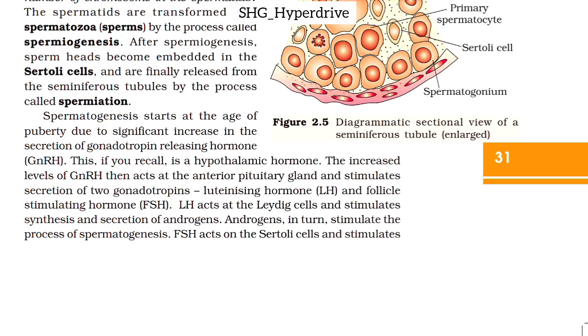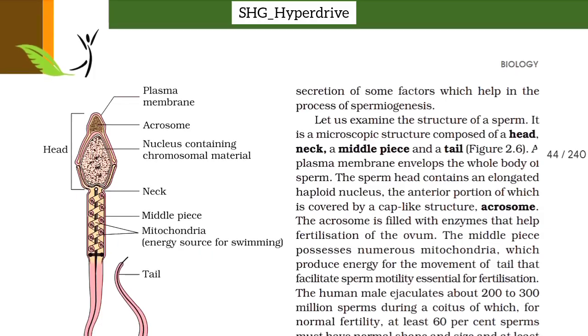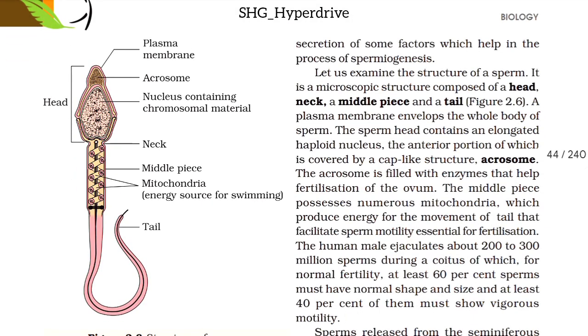LH acts on the Leydig cells and stimulates synthesis and secretion of androgens. Androgens in turn stimulate the process of spermatogenesis. FSH acts on the Sertoli cells and stimulates secretion of some factors which help in the process of spermatogenesis.